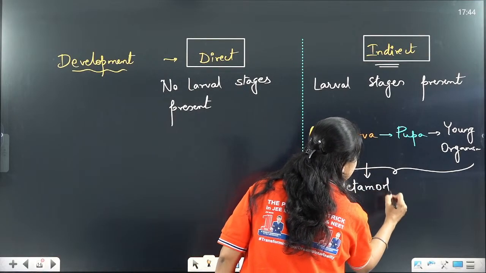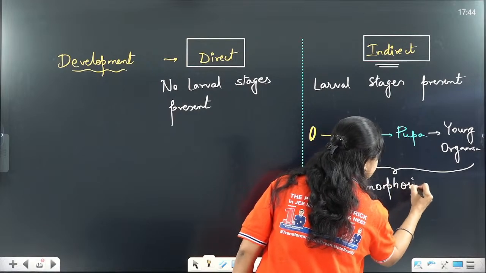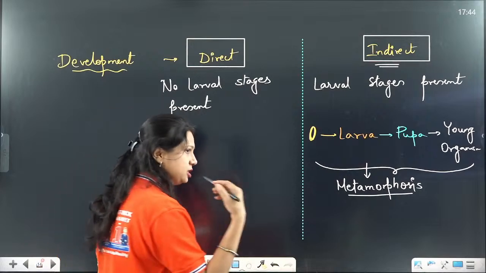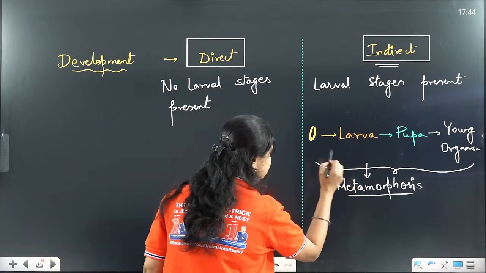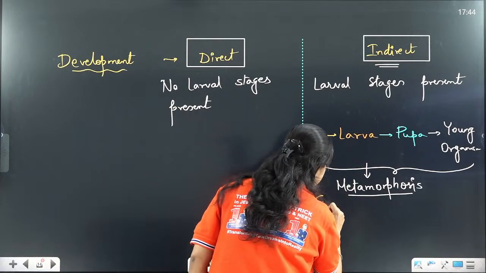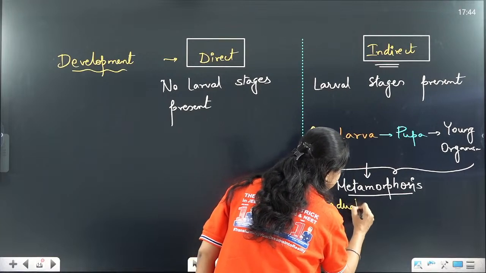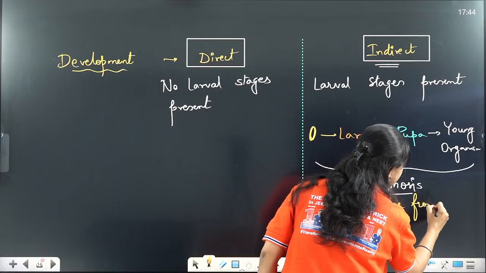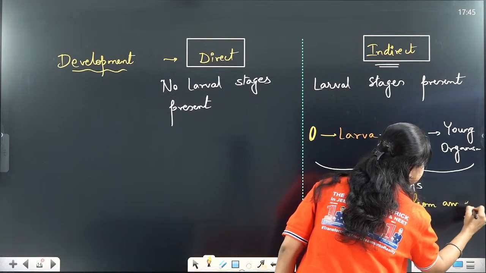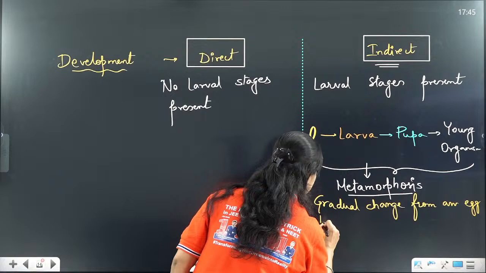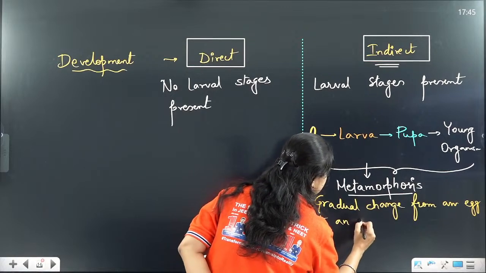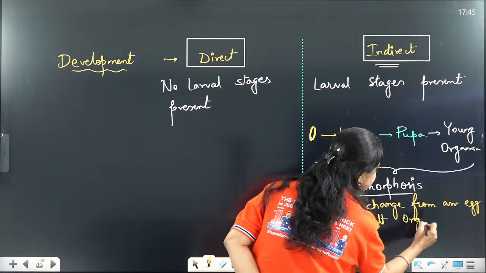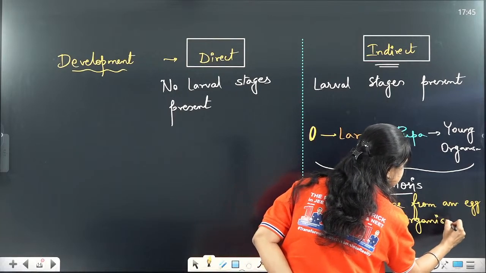What is metamorphosis? Gradual change. It is the gradual change from an egg to an adult organism. It is called as metamorphosis.